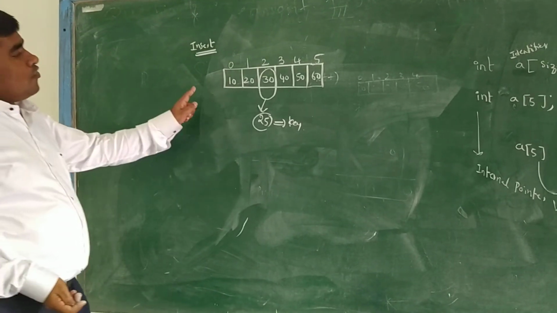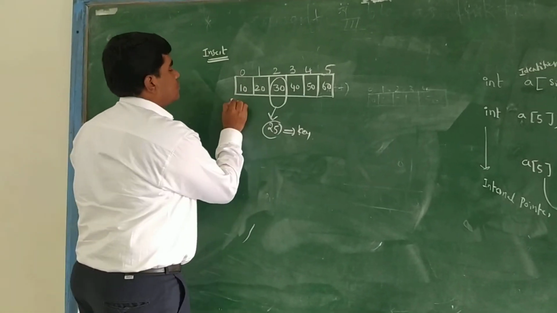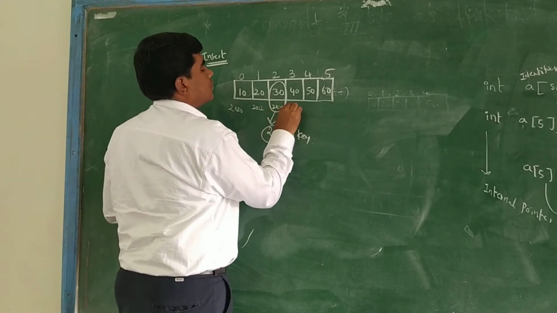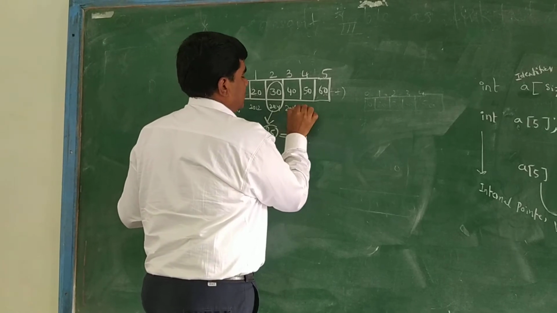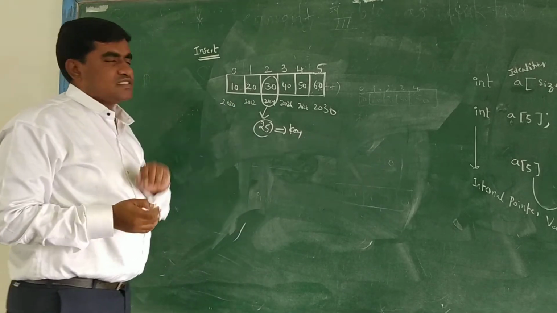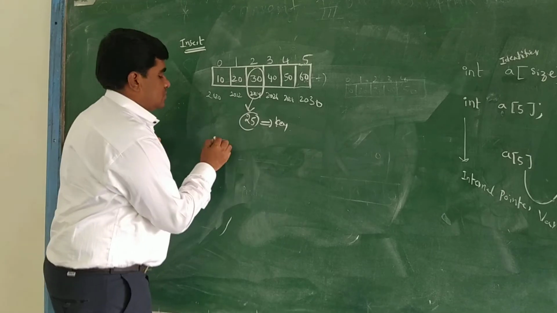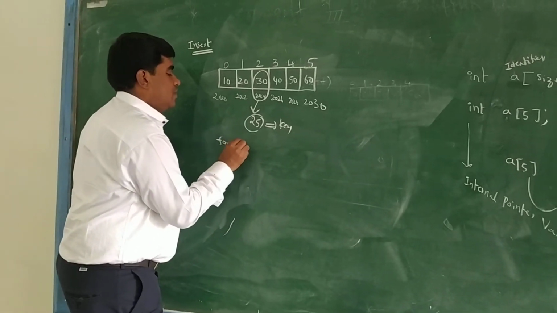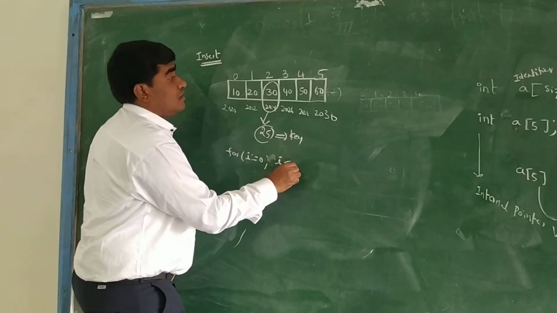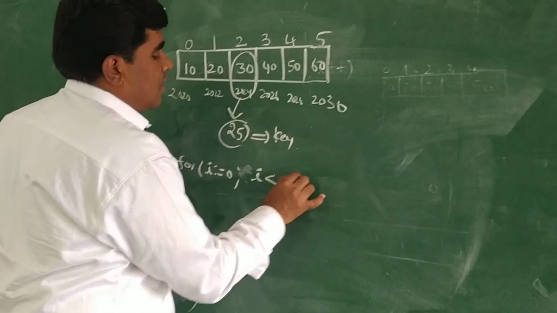So how are we writing here? For reading and writing purpose, suppose the addresses are 2020, 2022, 2024, 2026, 2028, 2030. Suppose we are writing these values: for i equal to 0, i less than, here suppose 5 are there, we can write more than that, so i less than n, i plus plus.